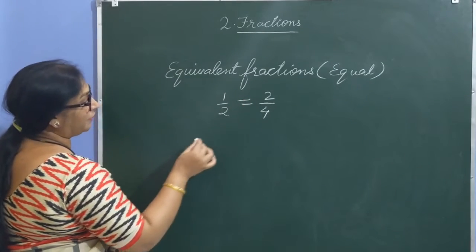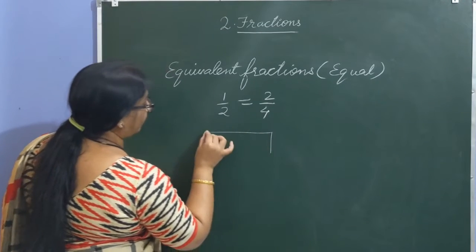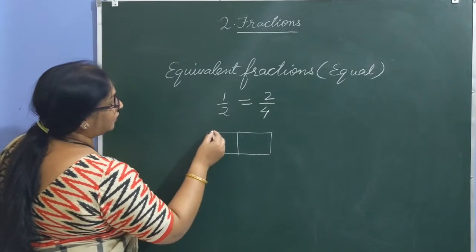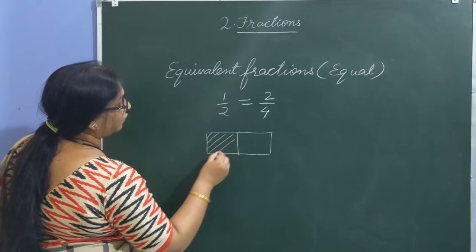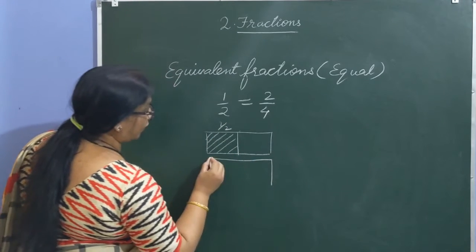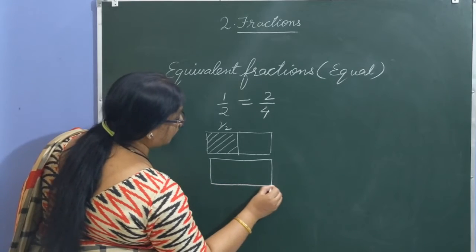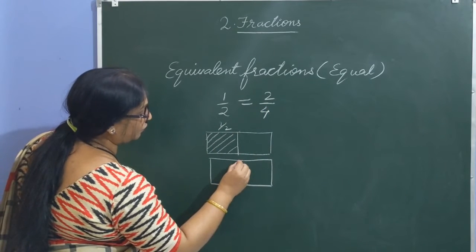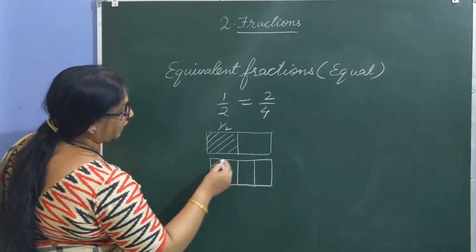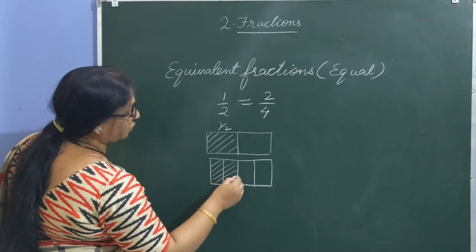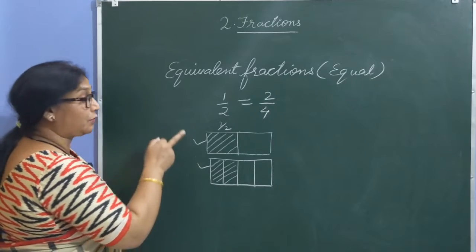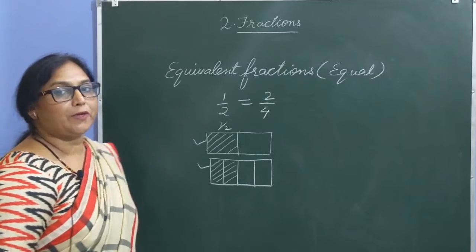Let me explain with the help of a rectangle. If I take this rectangle and divide it into 2 equal parts, this represents half, that is 1 by 2. Now consider the same rectangle and divide it into 4 equal parts. To represent 2 by 4, we divide into how many equal parts? 4. And shade how many parts? 2 parts. So again we reach the same. Look at these two examples, they are equal. Though they look different, they are equal in value. So such fractions are called equivalent fractions.